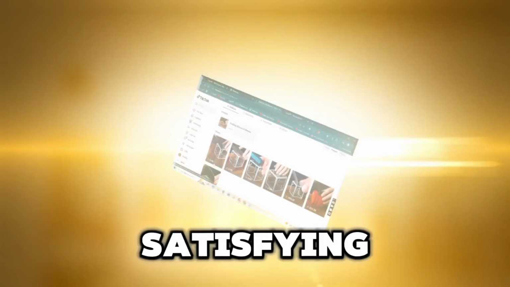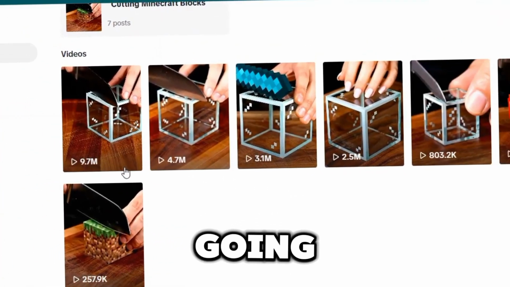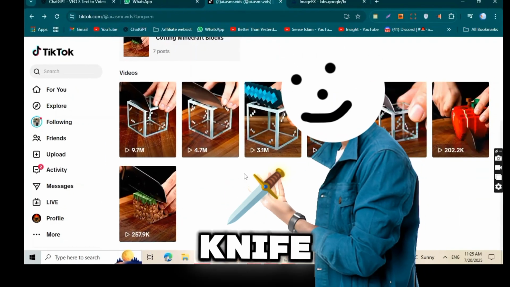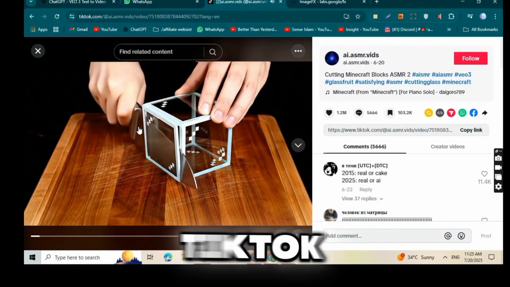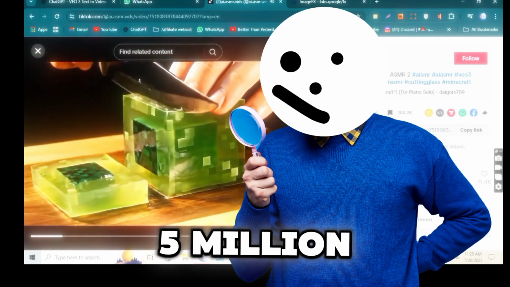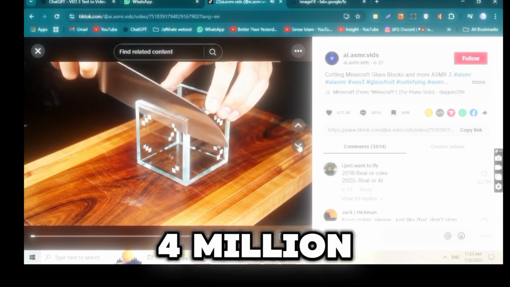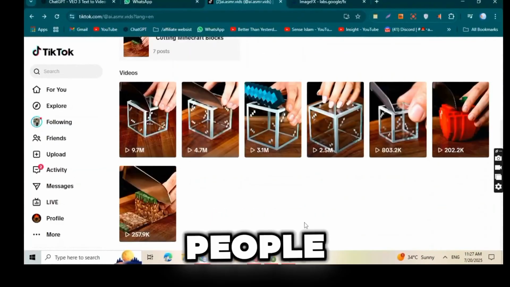Have you seen those satisfying Minecraft block cutting videos that get millions of views? Some are going viral on TikTok with just one knife and one block, and they're making thousands of dollars every month. There's a TikTok page with only 9 to 3 videos, and guess what? One of their videos has over 5 million views, another has 4 million, and others are gaining popularity too. And it's just Minecraft blocks being cut with a knife, but it's so satisfying, people can't stop watching.